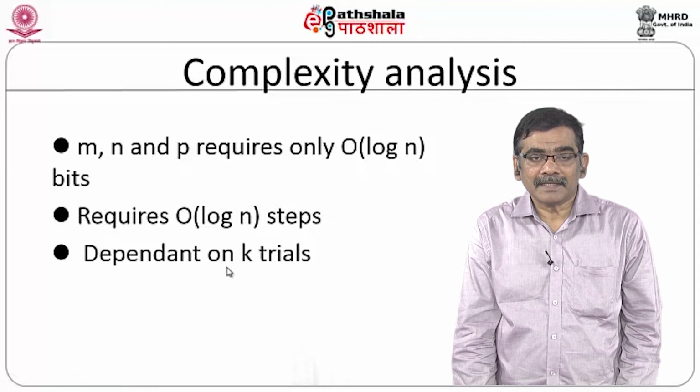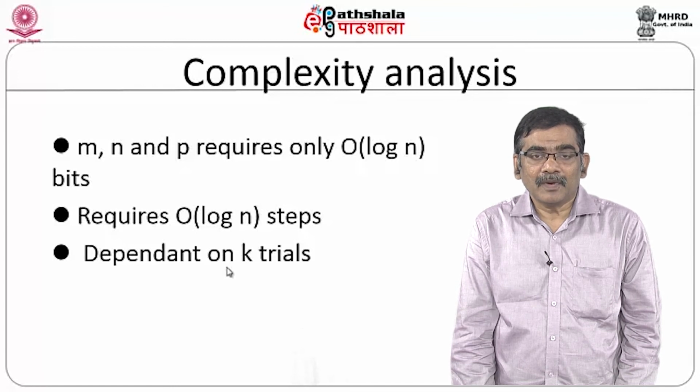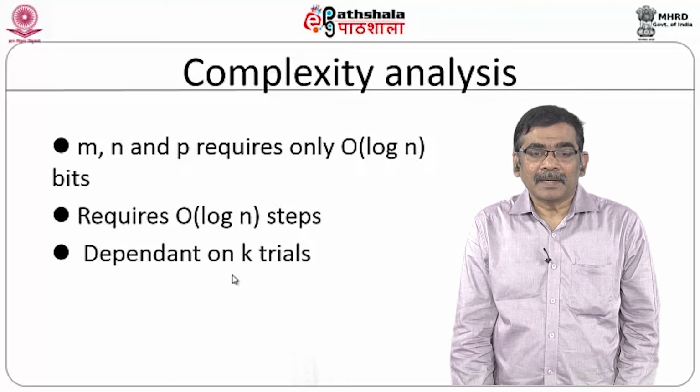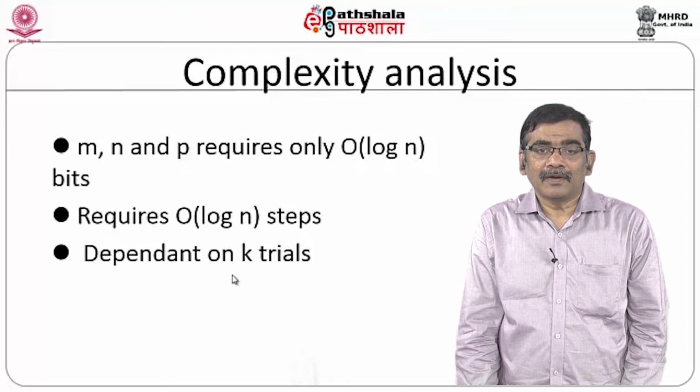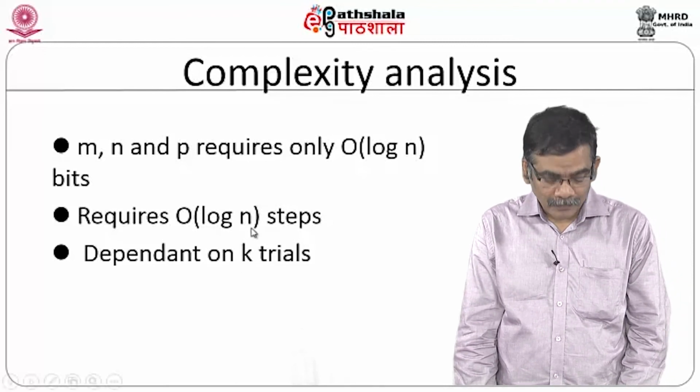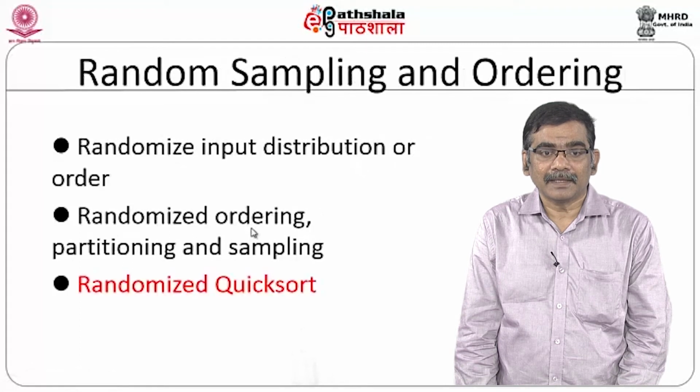If you are taking k trials, then the algorithm reduces to order of k log n. If k is very small, then you can perhaps ignore that and the whole algorithm reduces to order of log n. So, this approach you can compare with the traditional deterministic approach. In the traditional deterministic approach, the comparisons are always in the order of n. Therefore, you can come to a conclusion that this is always a better algorithm.